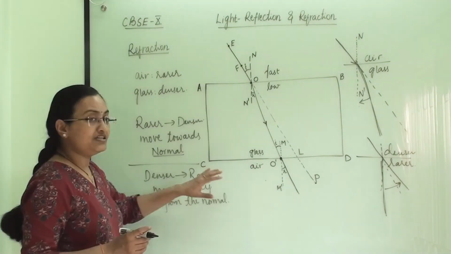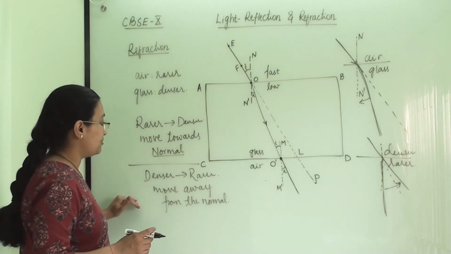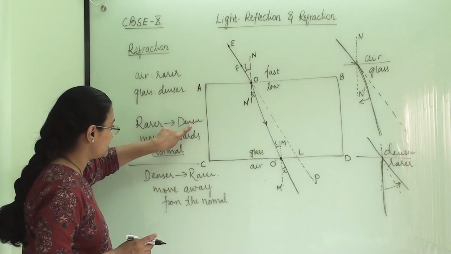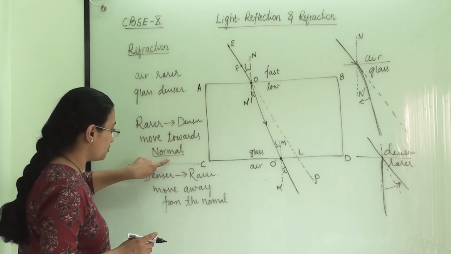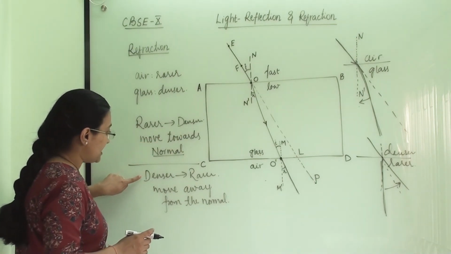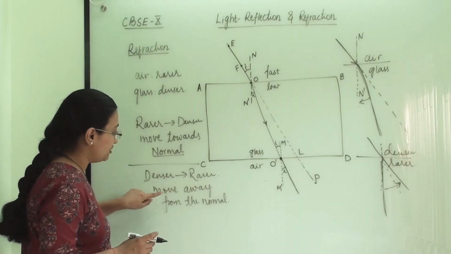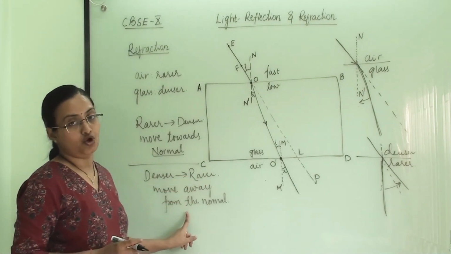And in this phenomenon, these two points are important to remember: when light is going from a rarer medium to a denser medium, it will move towards the normal, and when it is travelling from a denser medium to a rarer medium, it will move away from the normal.